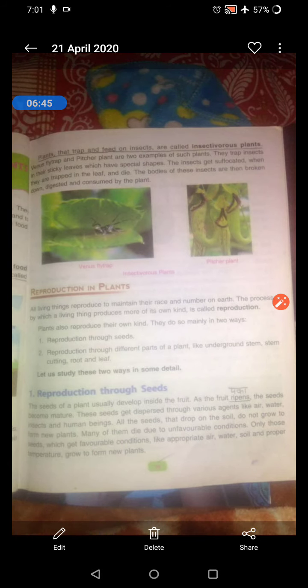Now here are the insectivorous plants. We all know that there are some plants which feed on insects, which trap the insects in between their leaves, sometimes in between their flowers. So these plants are called insectivorous plants. We simply say the plants which eat insects.